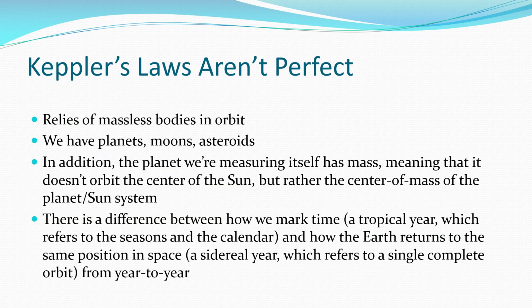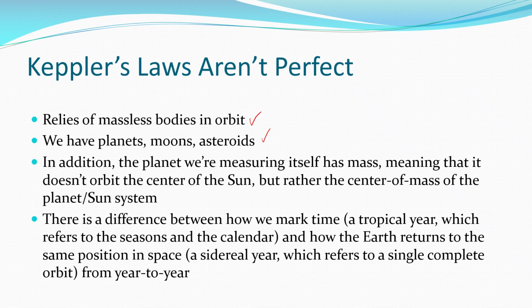Now, we should understand that these laws aren't perfect. We're tending to think about massless bodies in orbit, but it's a good enough approximation. We've just been talking about the Earth moving around the Sun, but there are other asteroids, there are moons, a moon of the Earth, for example. There are other planets like Jupiter in the same sort of proximity in the same solar system that are going to affect what's going on here.